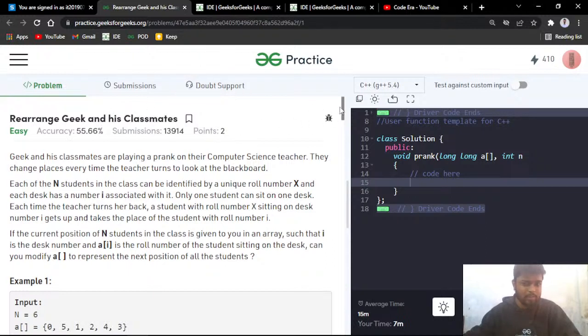Although the level of this problem has been written as easy, I find it to be a medium level problem for someone who is trying to solve this in order of one space complexity. So this is an observation based problem. Also, there's a little bit of mathematical approach required for solving in order of one time, one space complexity. Order of one space complexity is very much easy.